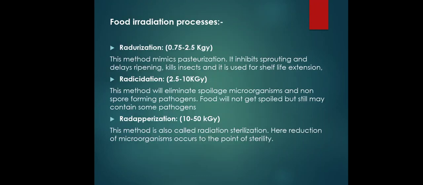Then next we have to see the food irradiation processes. Depending on the exposure of the radiations, the food irradiation processes consist of radurization, that means the measurement of radiation that is expressed in kGy, that means kilogray unit, in which 1 kGy is equal to 1 joule per gram.